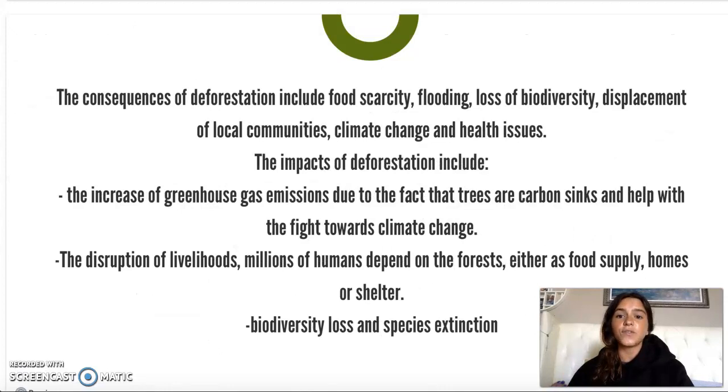The consequences of deforestation include food scarcity, flooding, loss of biodiversity, displacement of local communities, climate change, and health issues. The impacts of deforestation include the increase of greenhouse emissions due to the fact that trees are carbon sinks and help with the fight towards climate change.